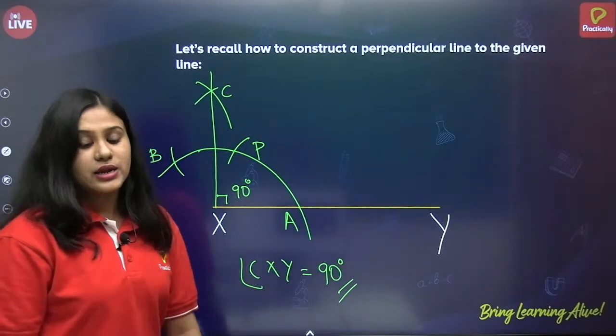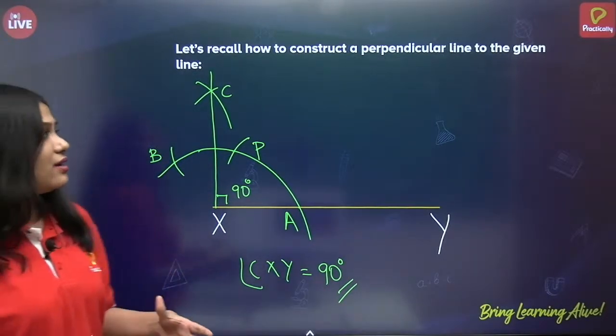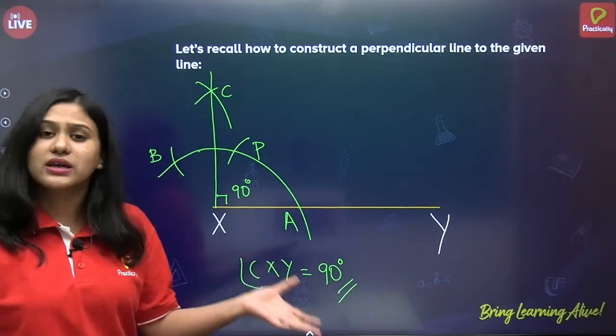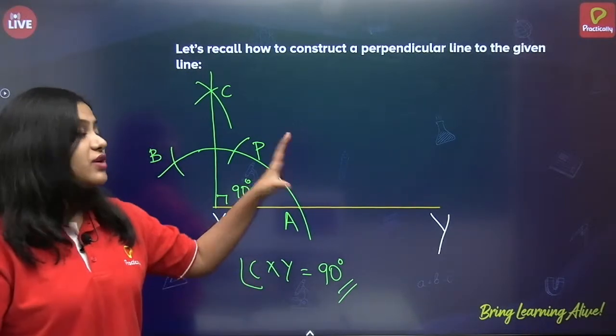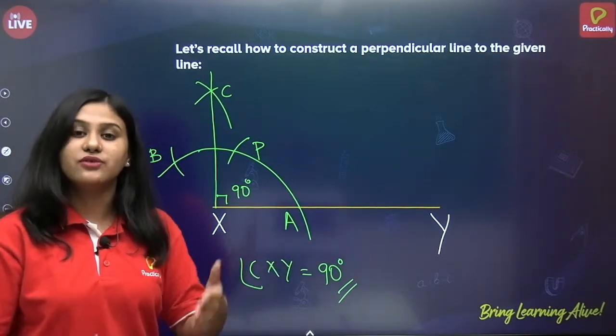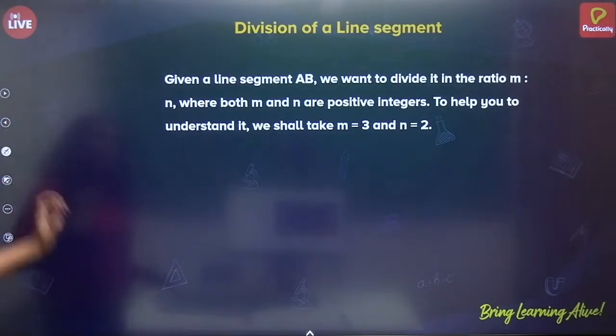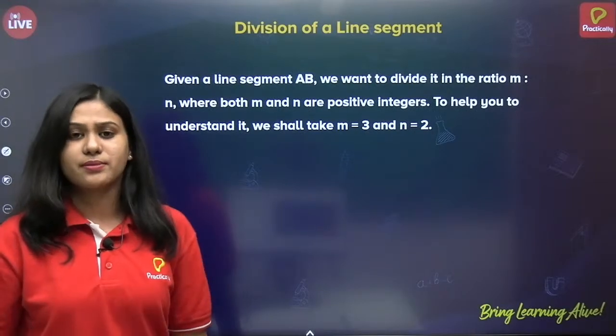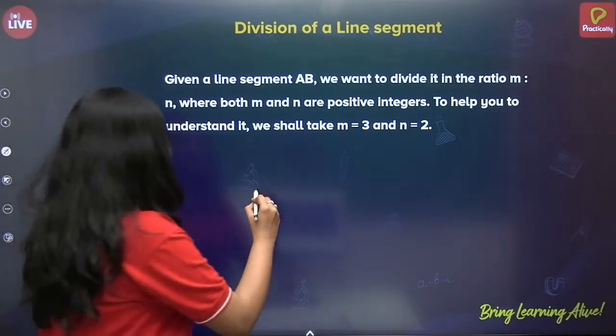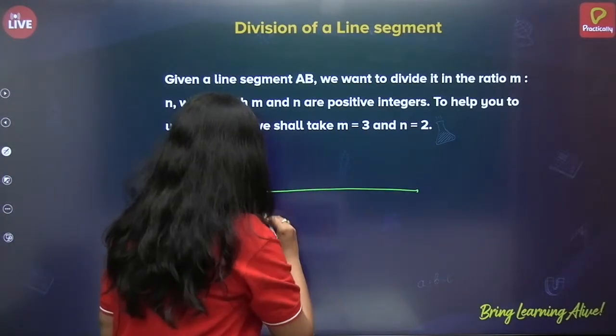Correct? Now why have we gone through parallel and perpendicular lines? Because we will be using these two concepts in the further topics which we are going to discuss today. So first is the division of the line segment. What is division of the line segment? Suppose I take this line AB.